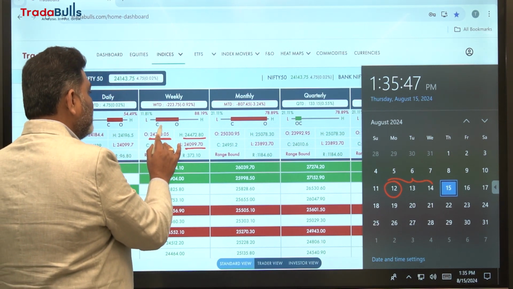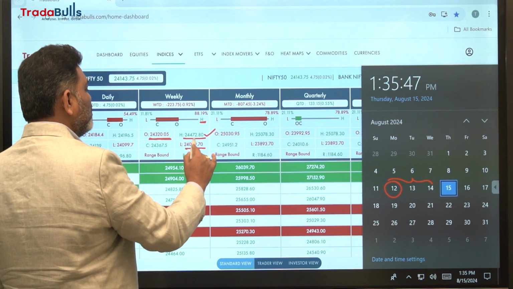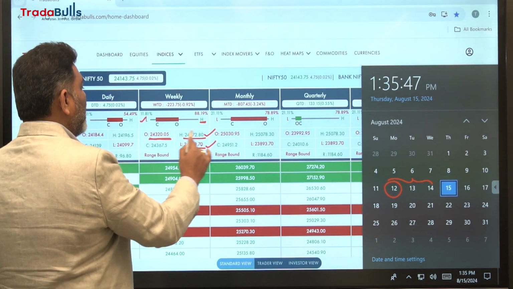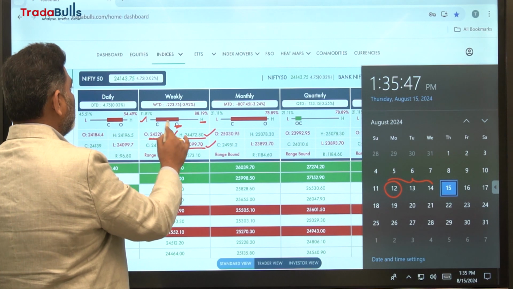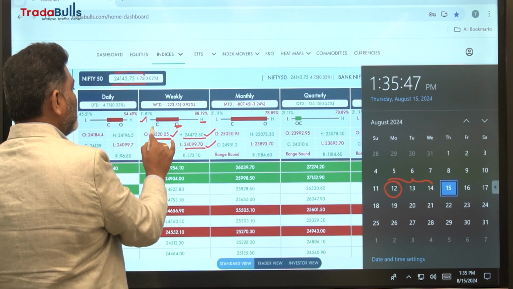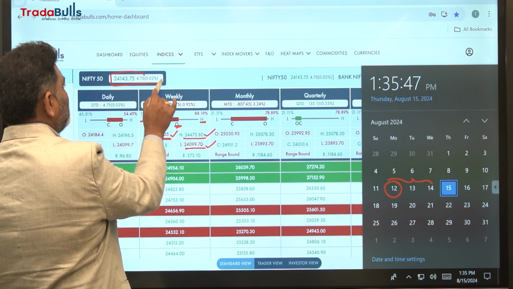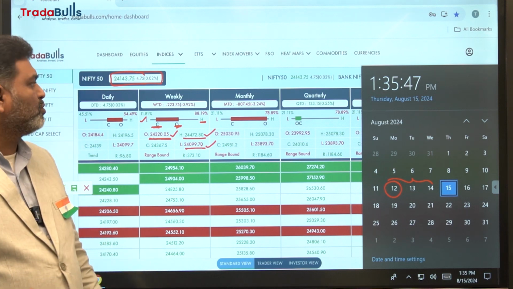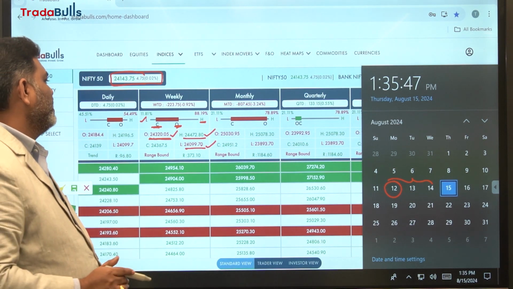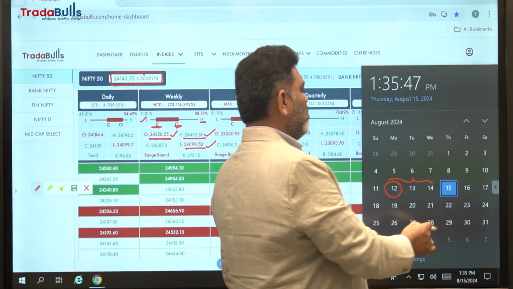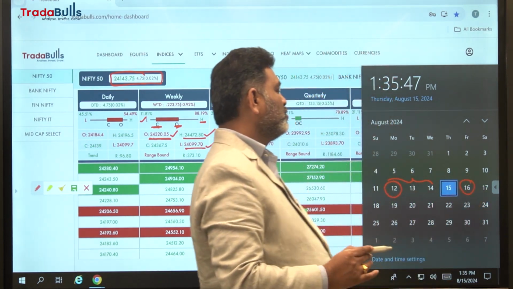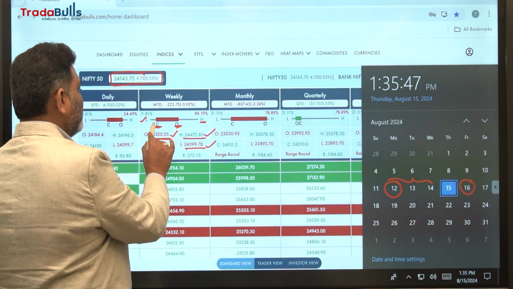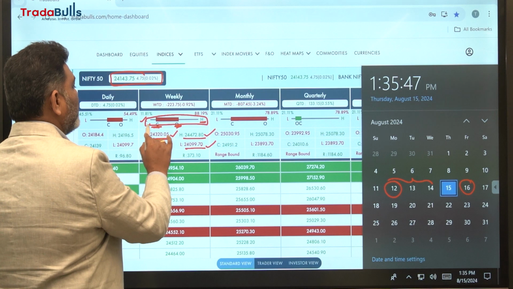This high represents this value, low represents this value, and open represents this value, and the close, whatever appears here, is based on the current market price, 24,143. We have one more day tomorrow, August 16th. Based on August 16th data, that candle will be displayed like this.